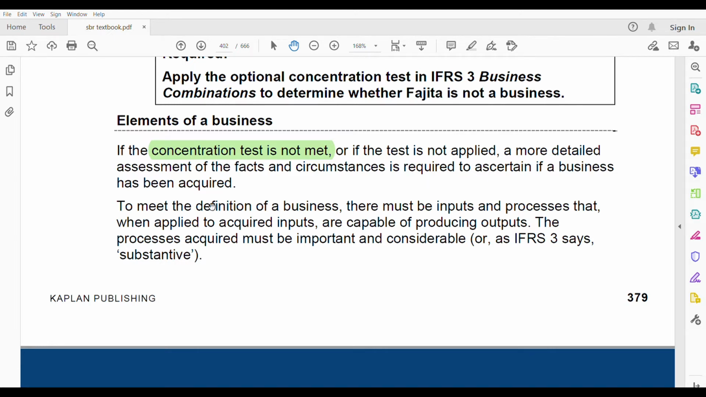Okay, remember, if you want to say that it's a business, it should have 3 things: input, process, output. All these 3 things have to be there. Whatever the processes that you have acquired, they must be important and they must be considerable also. Or IFRS says substantive. Not a small amount, no. It has to be a huge amount.